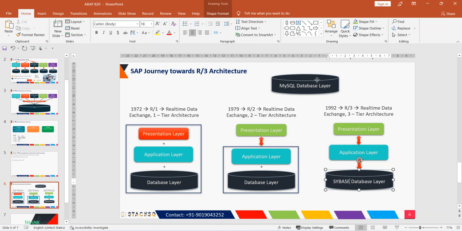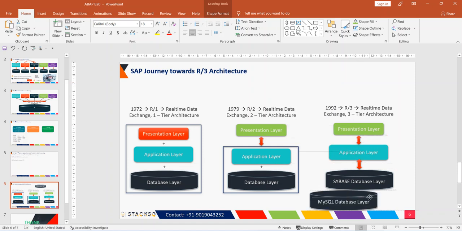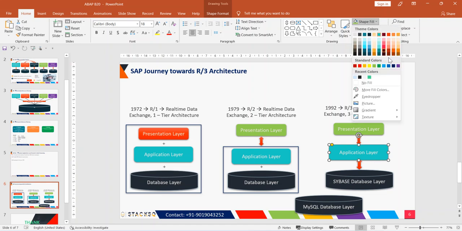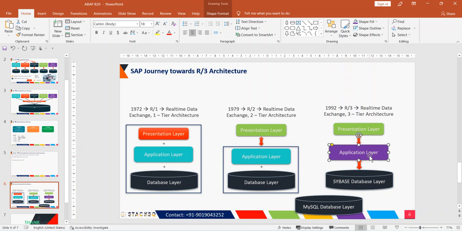They can do it. They don't have to worry about the program that is written in the application layer. That is the advantage of 3 tier architecture. If they want to release new versions of the application layer with new features, they can do that without any problem.